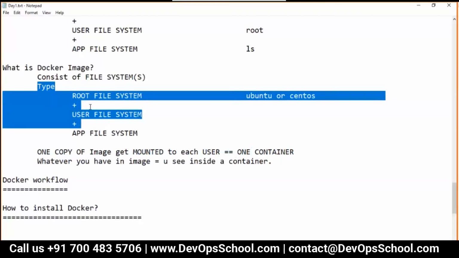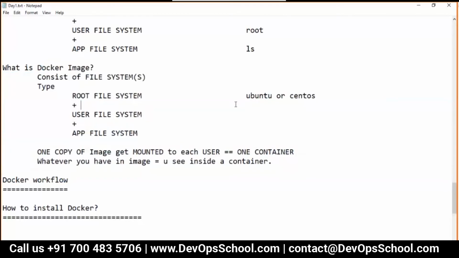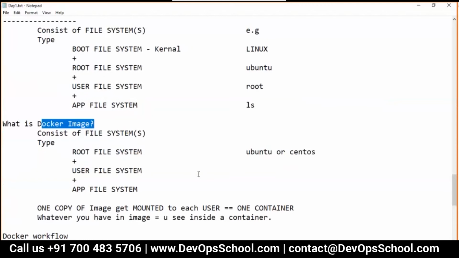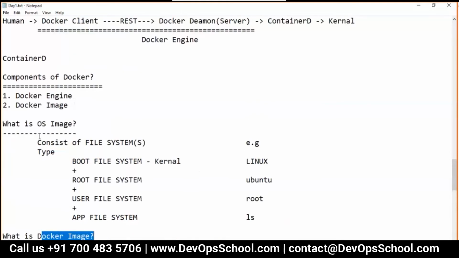Now I will teach you how to create an image, but not today, tomorrow. Today we will play with the containers. Tomorrow we will play with the images. So guys, are you clear with what Docker images are? Everyone? Yes, Rajesh. Wonderful.